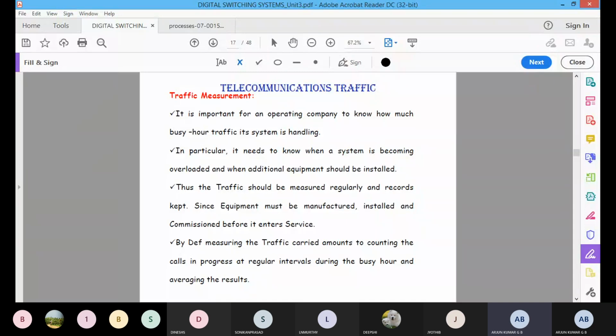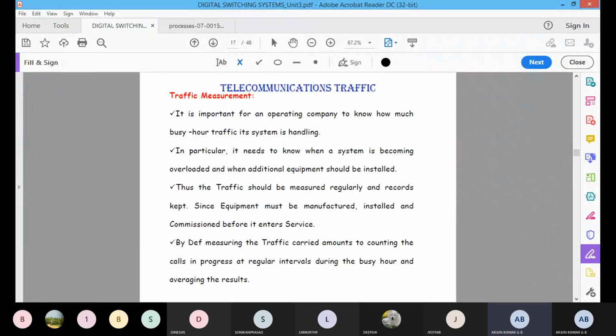It will be kept since the equipment must be manufactured, installed and commissioned before it enters service. Because today there may be no issues, but tomorrow, what is the traffic measurement? If there is any capacity problem, there is more density in that particular local exchange.